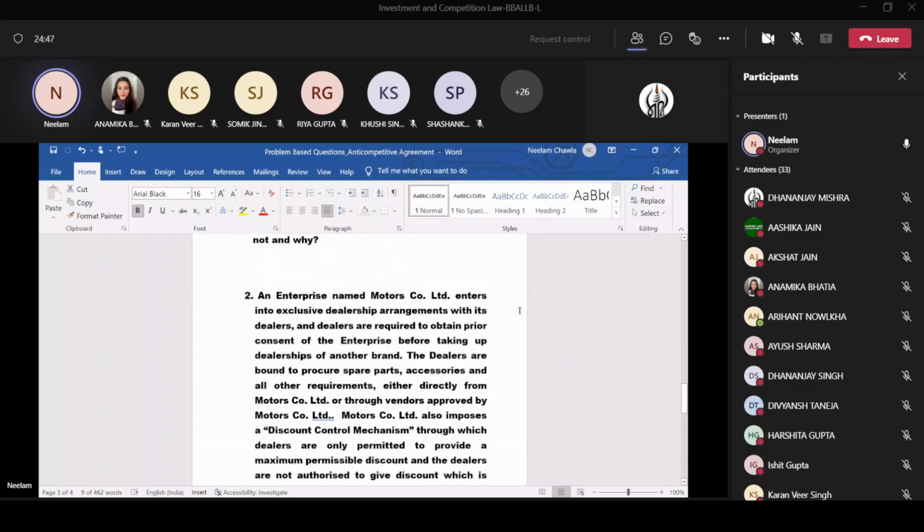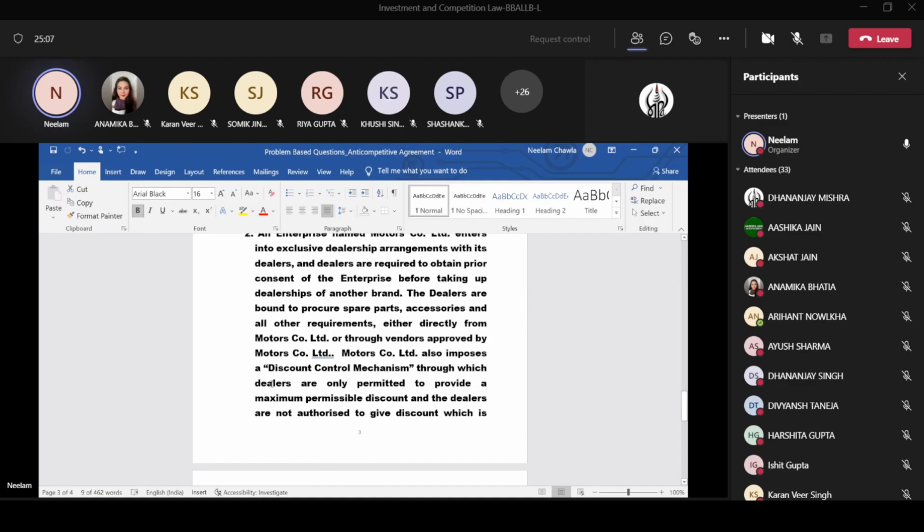There is an enterprise, and that enterprise enters into exclusive dealership agreements. Next, in this case the dealers are also bound to procure spare parts and accessories, and they are also imposing a discount control mechanism through which the dealers are only permitted to provide a maximum permissible discount.